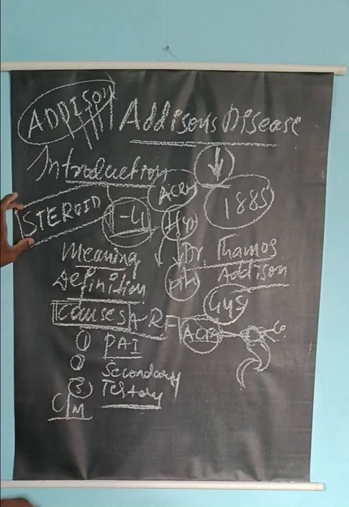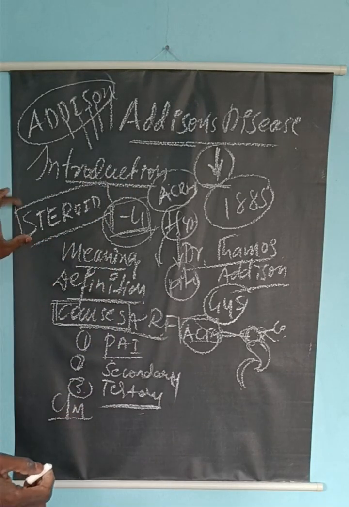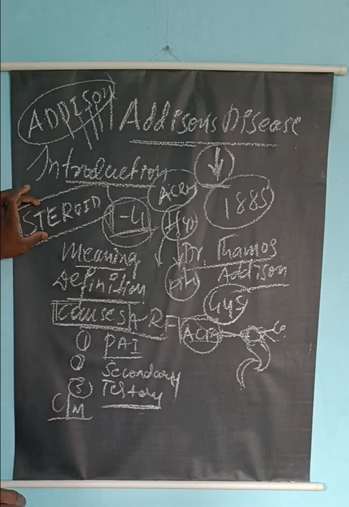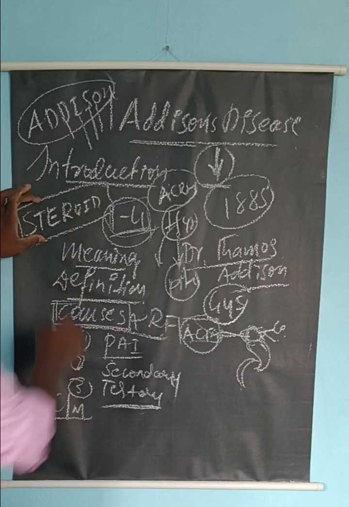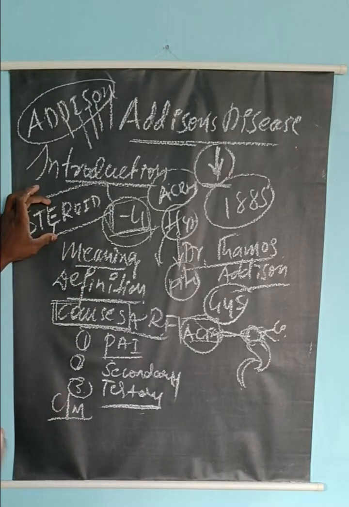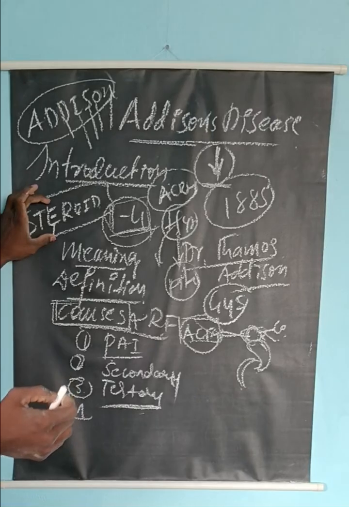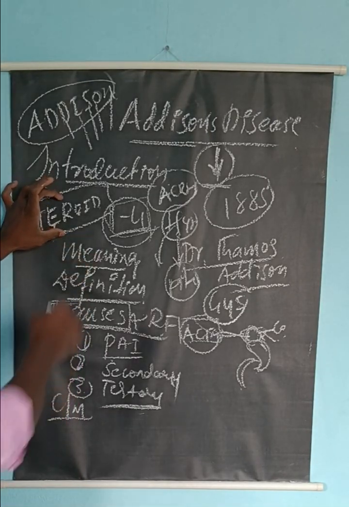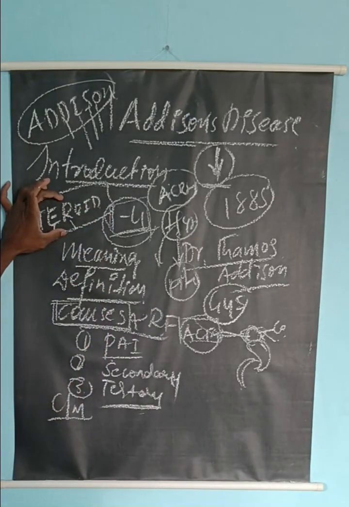The same: S is nothing but salt and sugar, so that is hyponatremia and hypoglycemia. T is nothing but tiredness and weakness. So the electrolyte imbalances, so that is the sodium and the calcium levels become very low, so hyponatremia is there. R is nothing but the reproductive changes like amenorrhea.